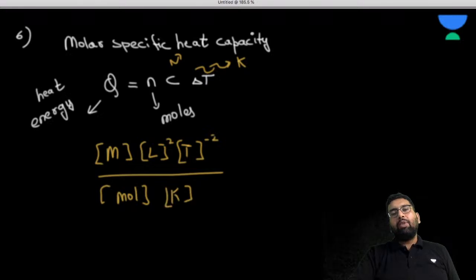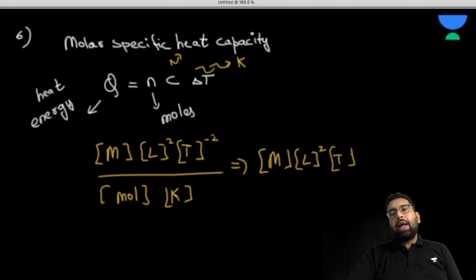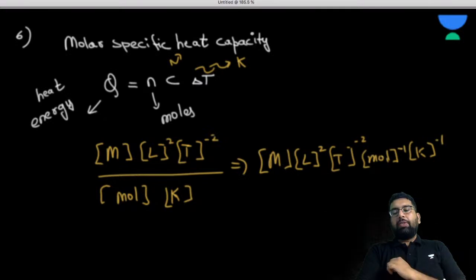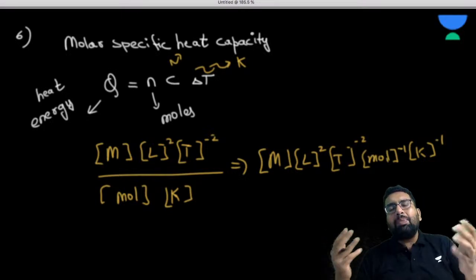Now from here, we will get M L square T minus 2 mole minus 1 K minus 1. So this is going to be the dimension of the molar specific heat.